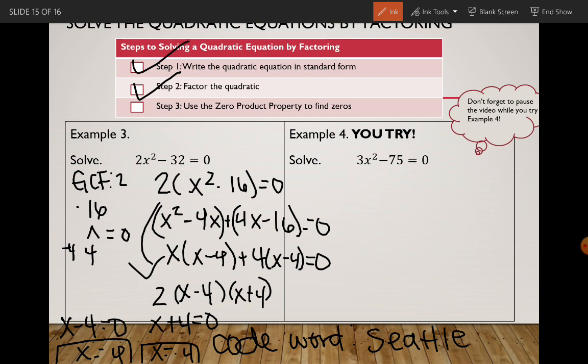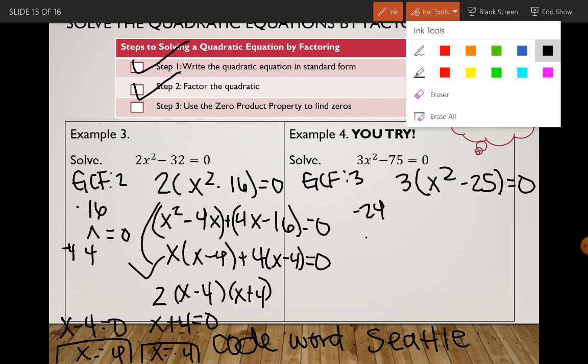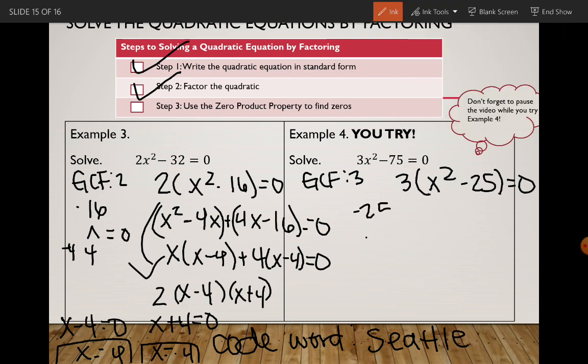All right, GCF in this case is 3. So factor out a 3, we'll get x squared minus 25 equals 0. So we need to find two numbers that multiply to negative 25, not 24, 25, and add to 0, so negative 5 and 5. So we'll have x squared minus 5x plus 5x minus 25 equals 0.